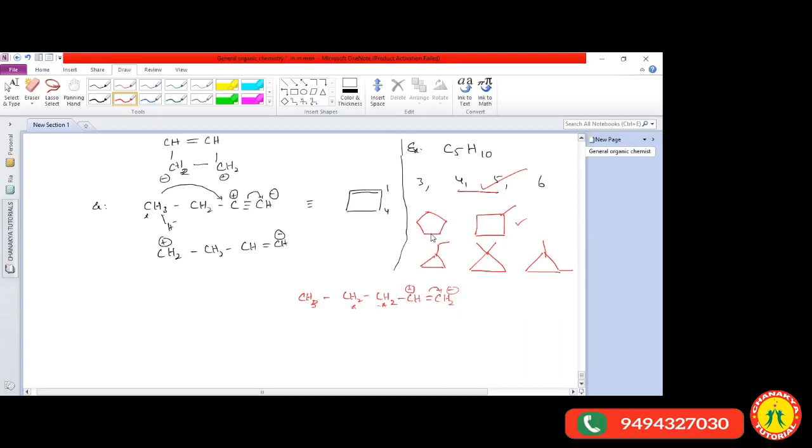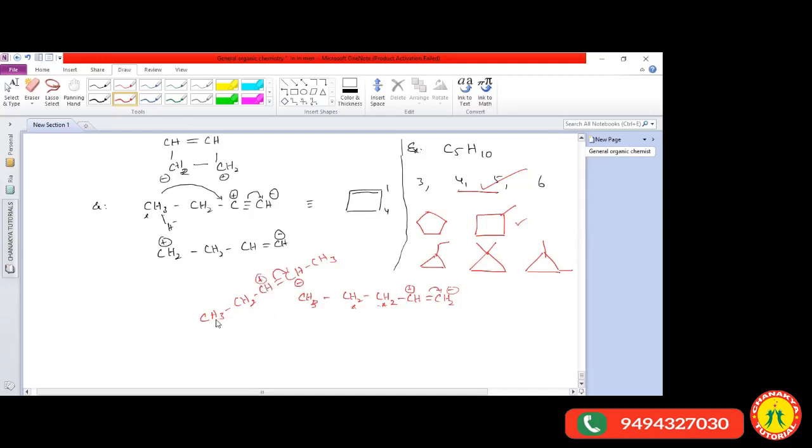My doubt is, sir, if the double bond is present on the second or third carbon, then how do we draw the structure? You are asking, sir, if the double bond is present. So CH3, CH2, CH double bond CH, CH. So this is your question now. Let us see. Yes, sir. When pi electrons are shifted onto this carbon, this carbon gets a negative charge and this carbon gets a positive charge.